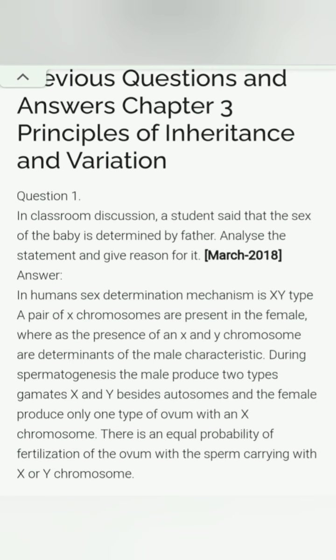During spermatogenesis, the male produces two types of gametes, X and Y, besides autosomes, and the female produces only one type of ovum with an X chromosome. There is an equal probability of fertilization of the ovum with the sperm carrying an X chromosome or a Y chromosome. So we can say that sex is determined by the father.